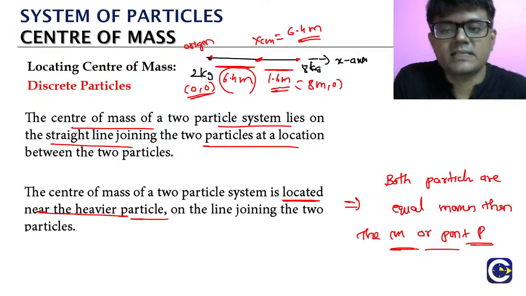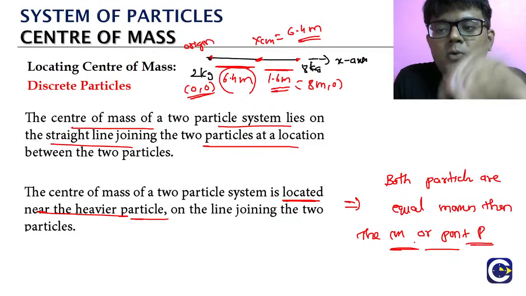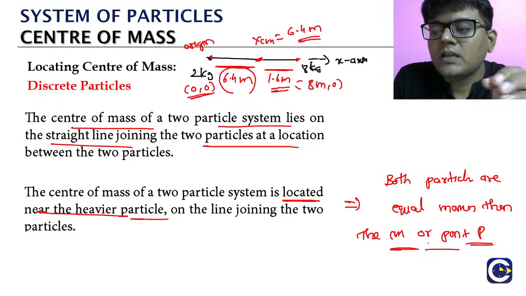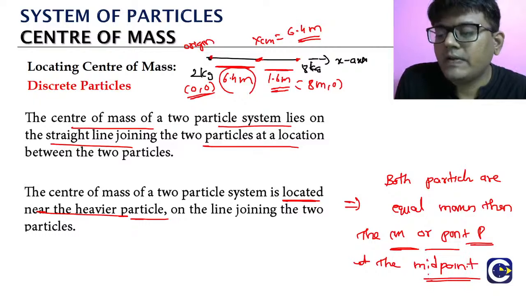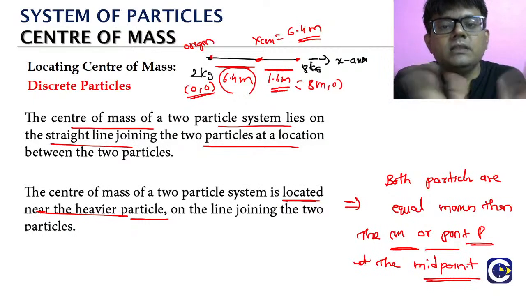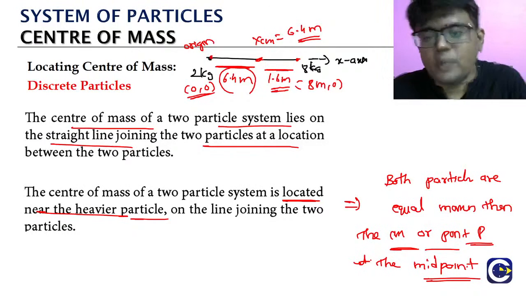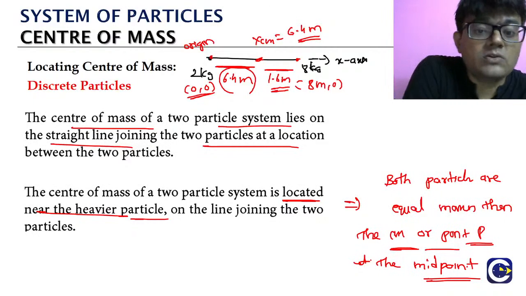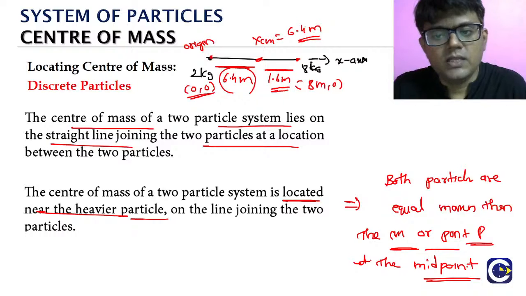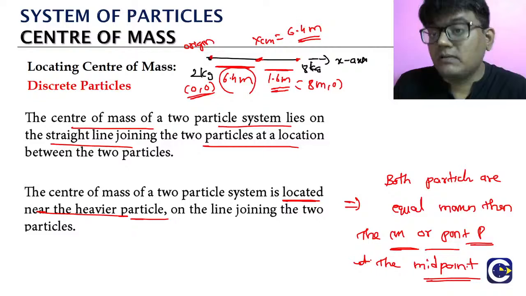Then the center of mass, which we generally refer to as point P, as we mentioned that point in our discussion, that location of point P will be at the midpoint when both these masses are equal. But normally, if they have different masses, the center of mass will be closer to the heavier mass. Okay? So this is about some of the things that we are able to understand by solving some problems.